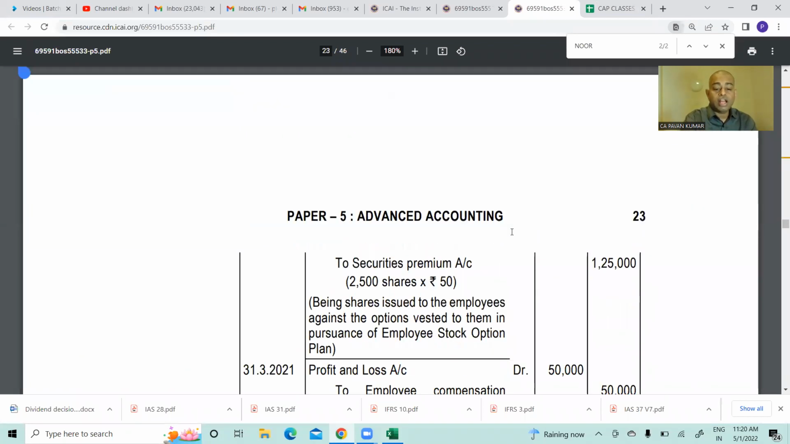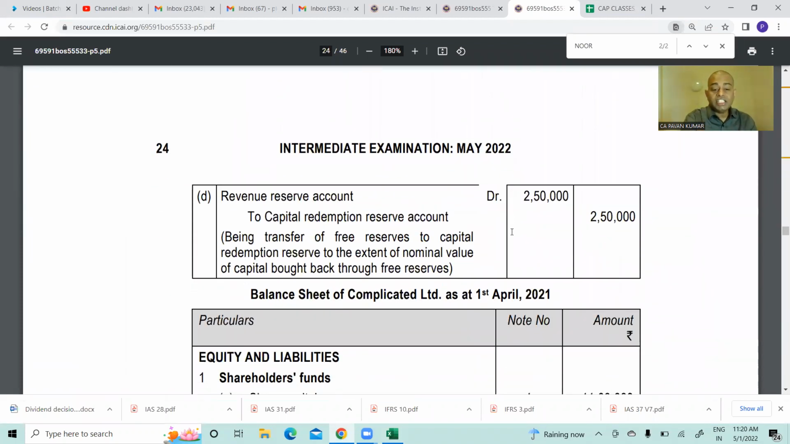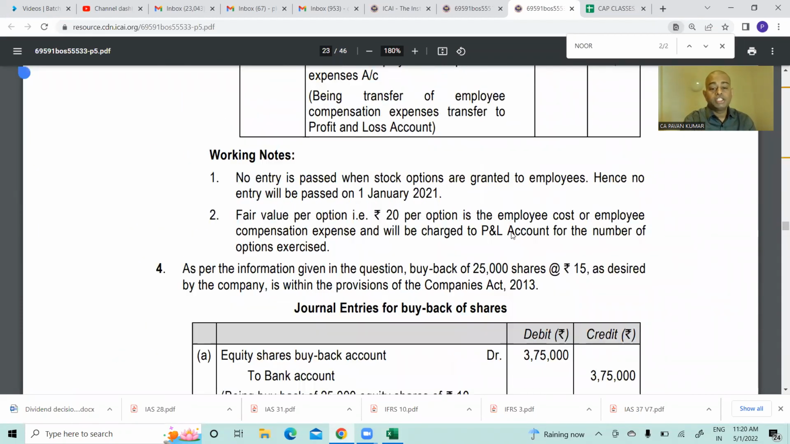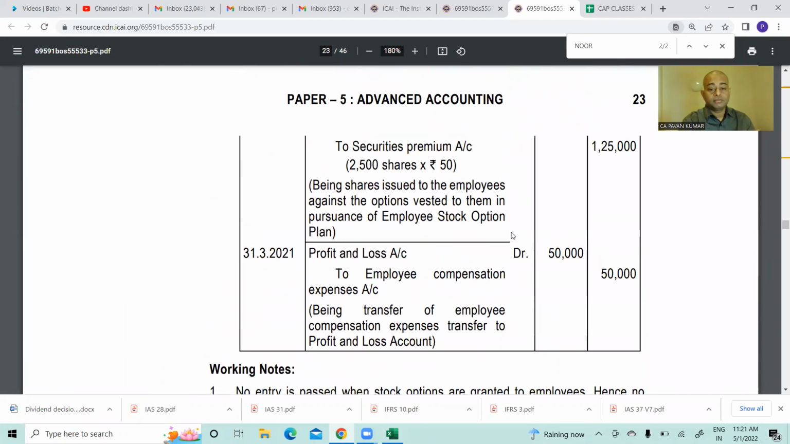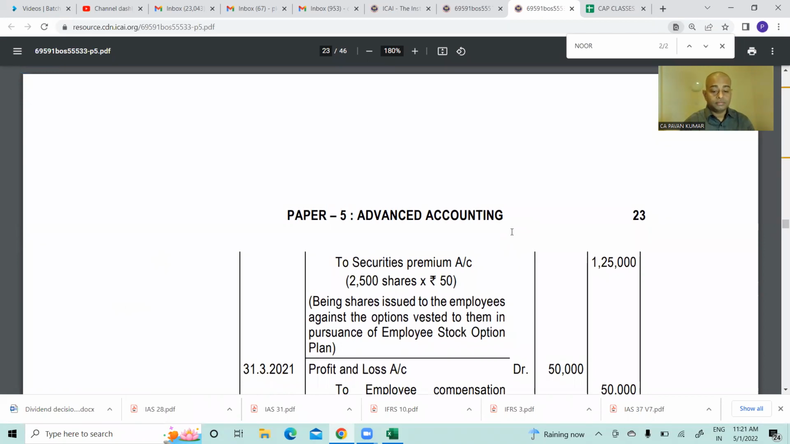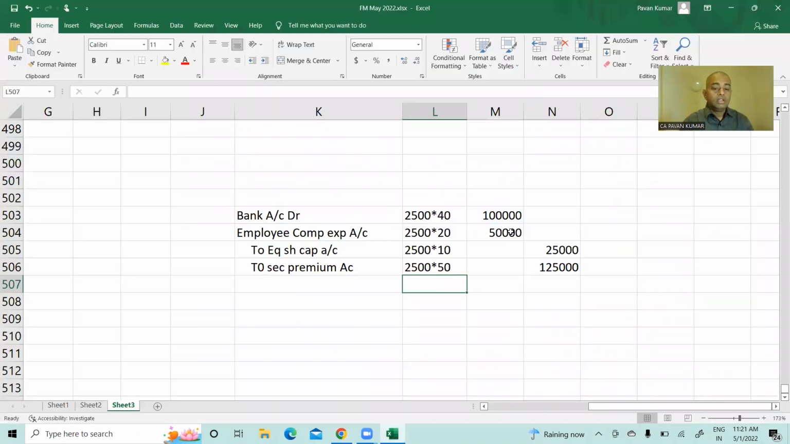Under the entry, write the narration: being shares issued to employees against ESOP, employee stock option plan.